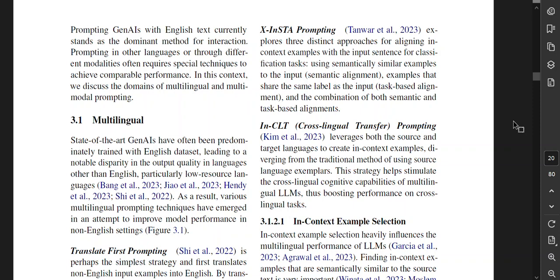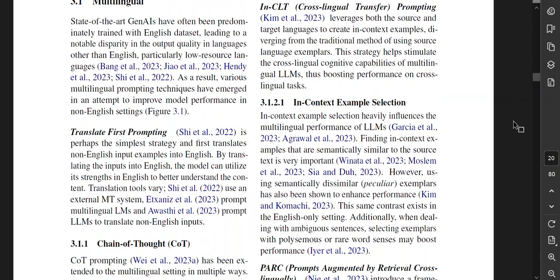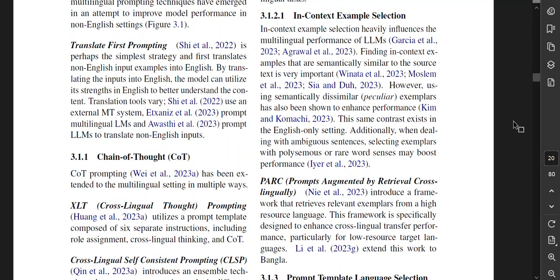In CLT, cross-lingual transfer prompting leverages both the source and targeted languages to create in-context examples, diverging from the traditional method of using source language exemplars. This strategy helps stimulate the cross-lingual cognitive capabilities of multilingual large language models, thus boosting performance on cross-lingual tasks. Okay, so a project I have in mind about Spanish and AI might be applicable.